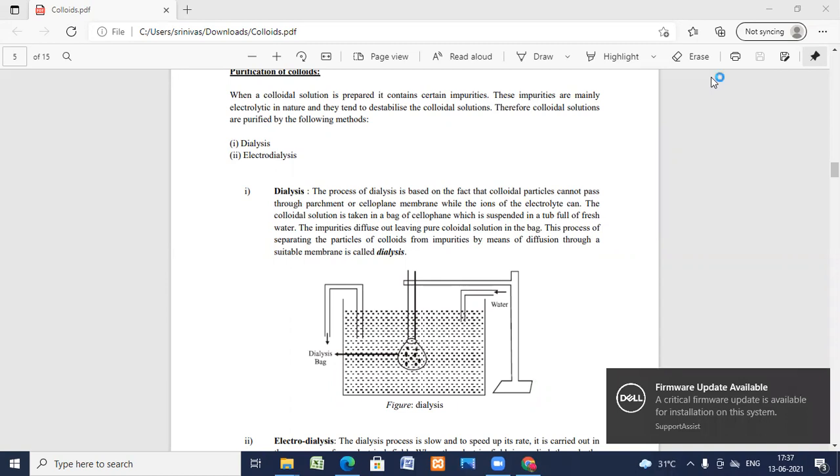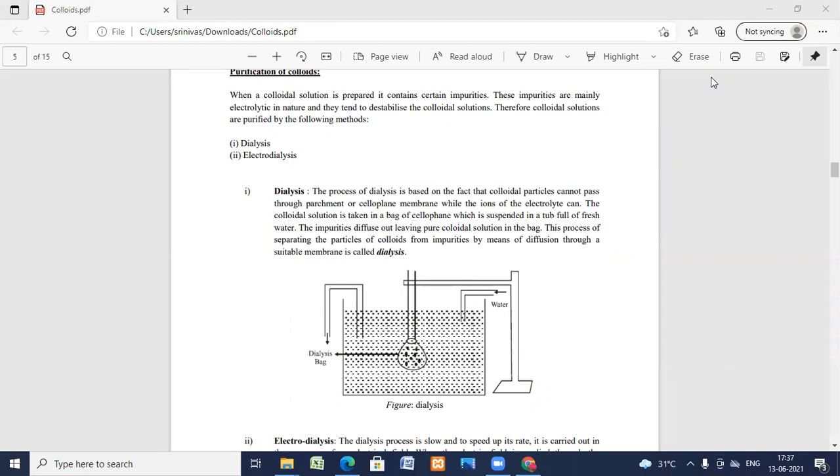In the previous session, I explained colloids. We will continue with colloids. I explained what a colloid system is, what true solutions are, what suspensions are, the types of colloids, what a dispersed medium is, and what a dispersion phase is. All these were explained in the previous session. Now today we'll see about the purification of colloids.